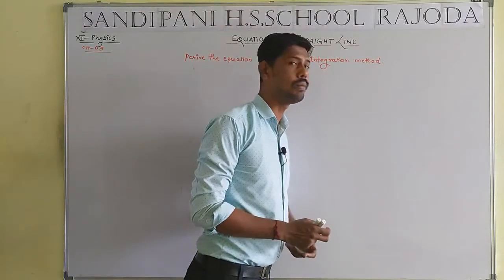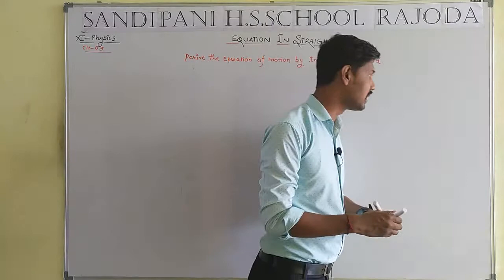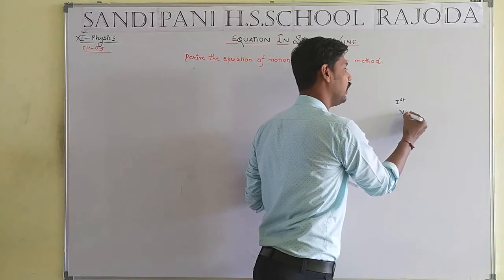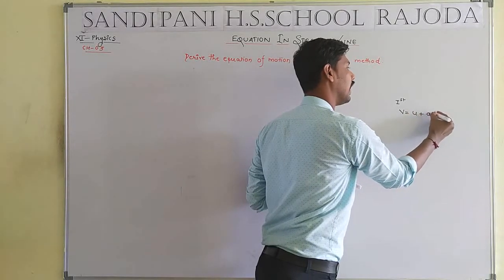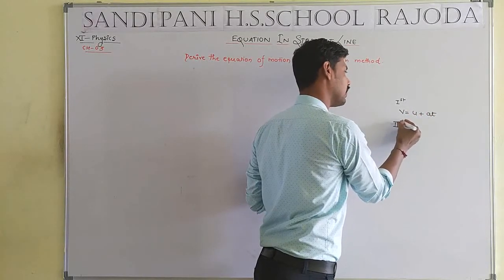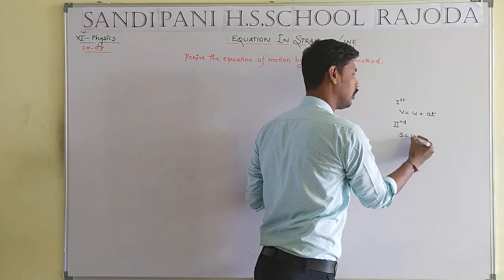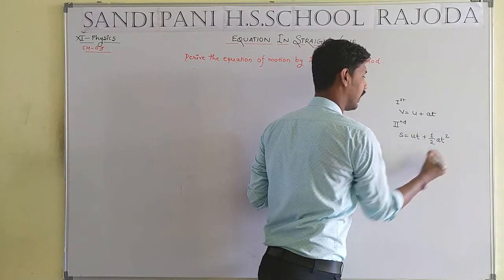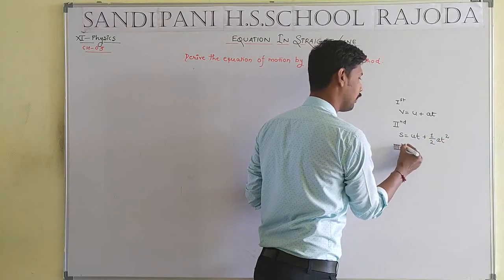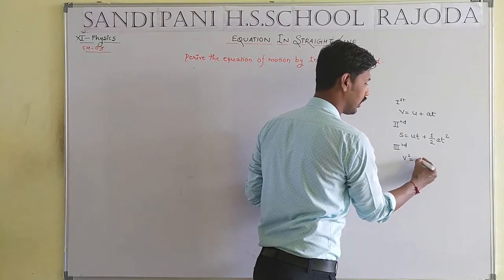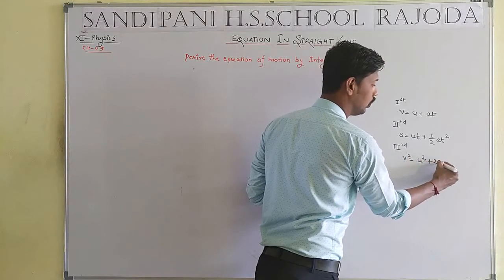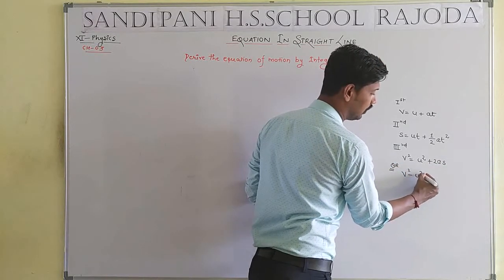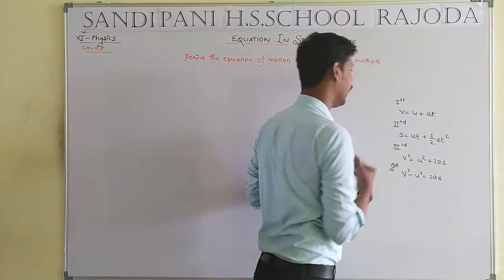In the case of the equations of motion, the first equation of motion is v equal to u plus at, the second equation of motion is s equal to ut plus half at square, and the third equation of motion is v square equal to u square plus 2as, or v square minus u square equal to 2as.